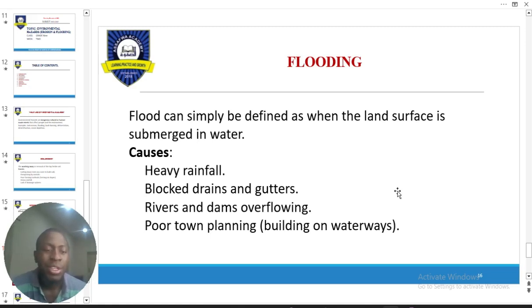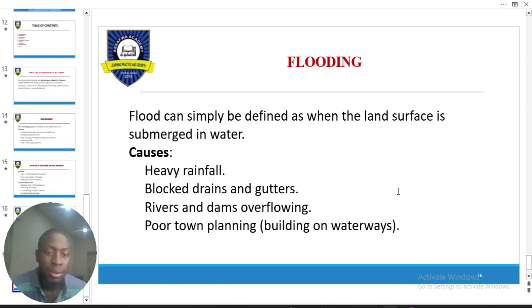Very, very bad. Just imagine that someone is building a house at an extreme end of a drainage, and that drainage now has to be converted or diverted to another direction. That's like a 90-degree turn. And when water overflows, we are in trouble because your house has just created another mess.